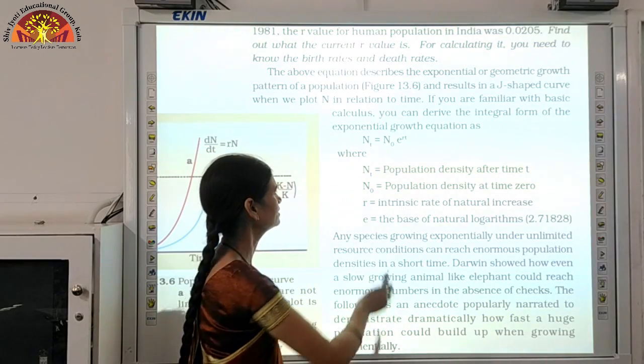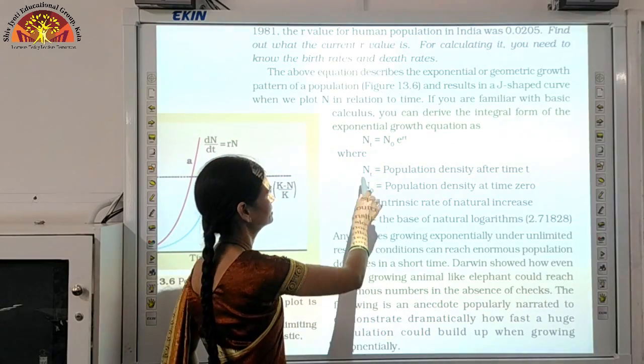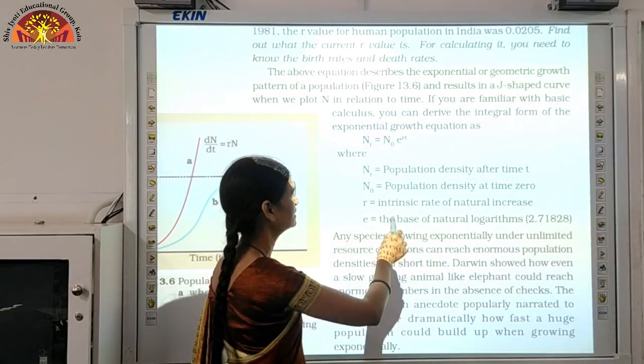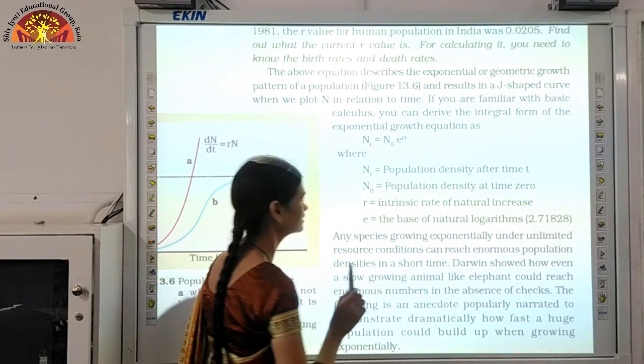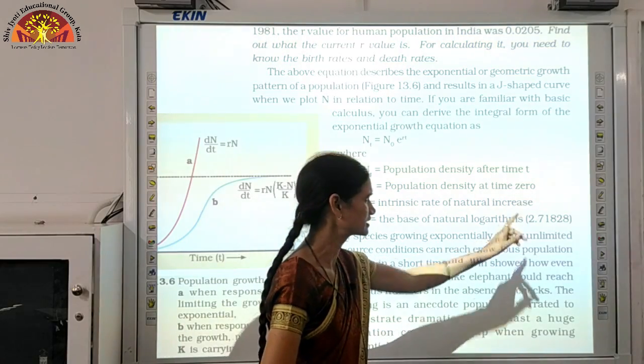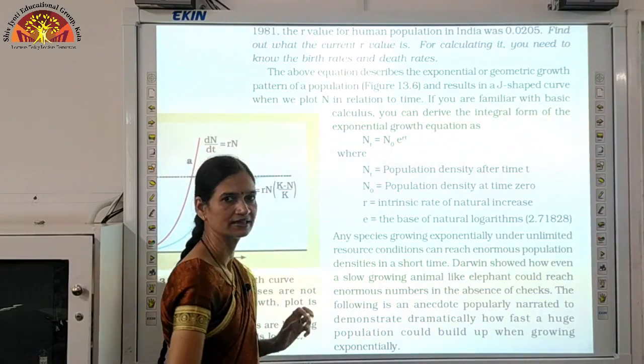That means initially the population density was N0, and after time t it is denoted by Nt. r, we know, is the intrinsic rate of natural increase, and e is the base of natural logarithm. Its value is given as 2.7828. So with this equation also we can calculate the exponential growth of the population.